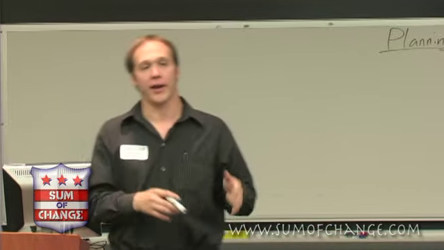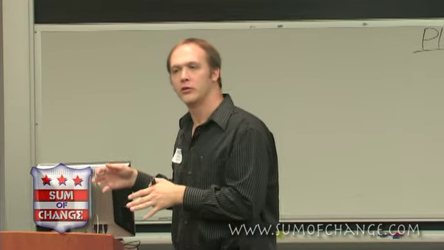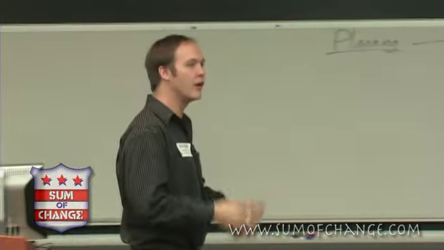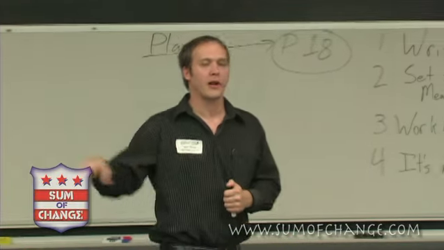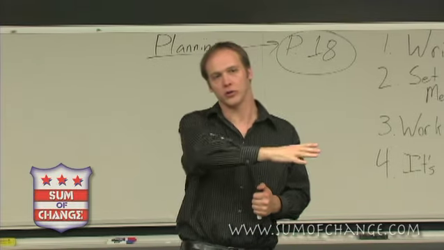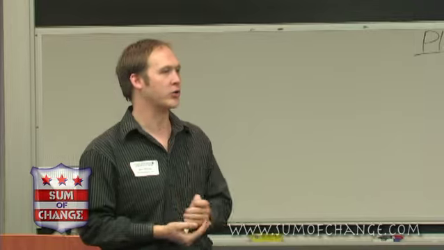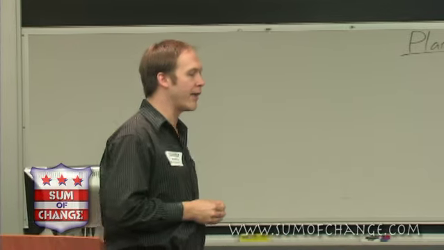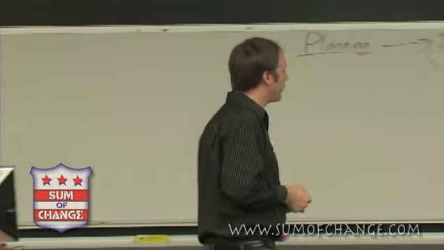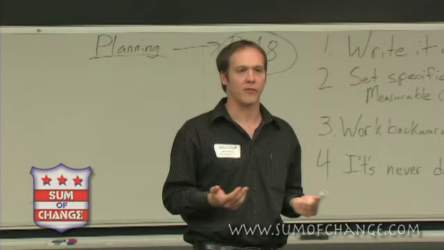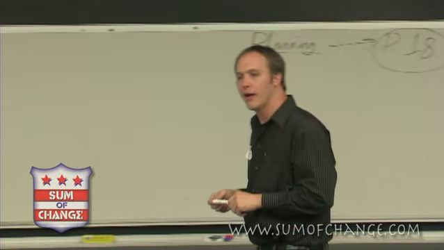A much better way to fill in your timeline on your plan is to start with your goal. Start planning from what you want to achieve. We want to raise this much money, we want to recruit this many volunteers, have this many people at our event. Whatever is the goal that you're trying to achieve, start with that and plan backwards. Fill in your timeline going backwards from your goal, working backwards towards the present day. And that seems a little weird, a little counterintuitive, but there are a couple really big advantages of doing it that way.